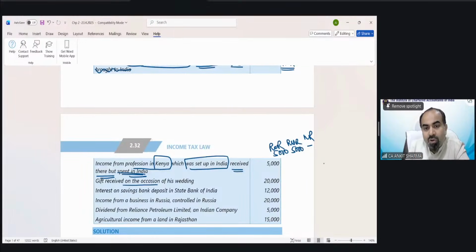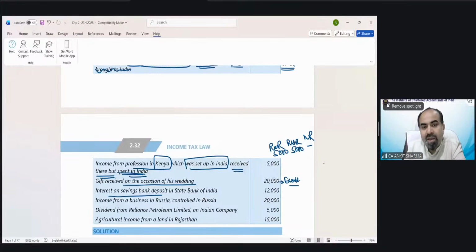Gift received on the occasion of wedding. So this is a point of income from other source, and on marriage, if you receive gift, that is exempted. So this is not the part of chapter 2. This is the income from other source part. So you can skip this point. This is exemption, and you will come to know when you will read income from other source chapter.